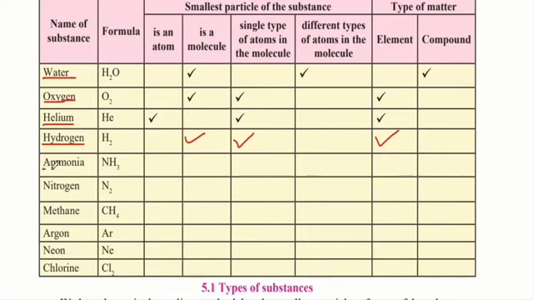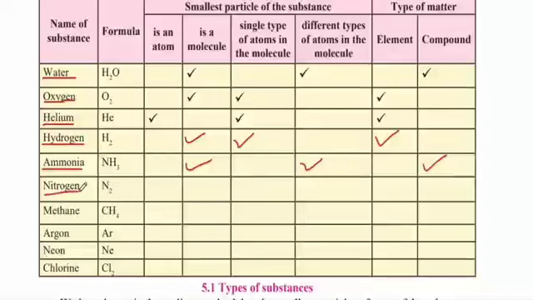The next example is ammonia. Ammonia is NH3, which is 1 atom of nitrogen and 3 atoms of hydrogen combined together. So, it is not an atom but it is a molecule because it has more than 1 type of atom in it. And because there are different types of atoms in it, it is a compound.